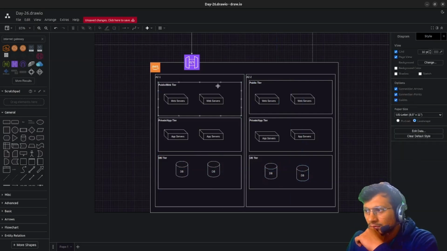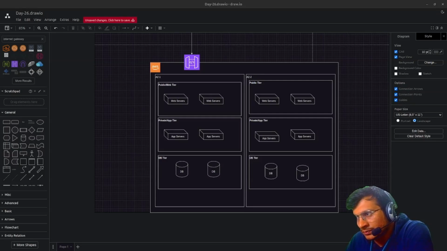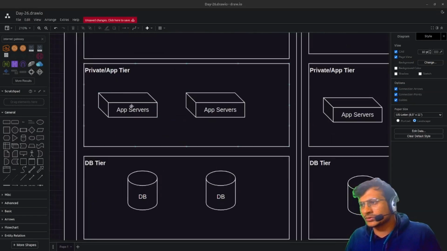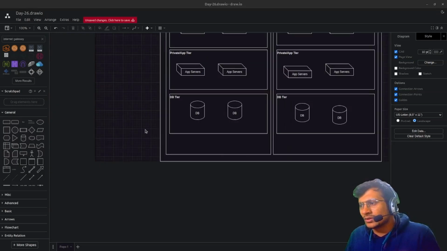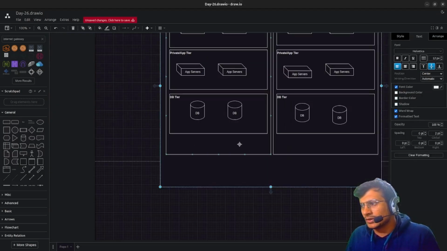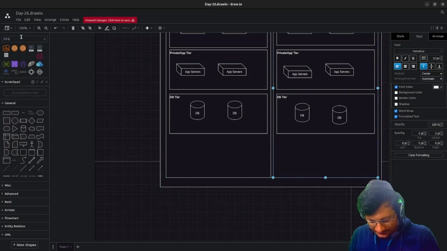So this is how a 3-tier application works. We have the public tier that hosts our websites. Then there is the private app tier, hosting our app servers that run most of the logic. And then there is the database, which handles the metadata and data store. In case you want some static object storage, like if users are uploading images, you can use S3 buckets.